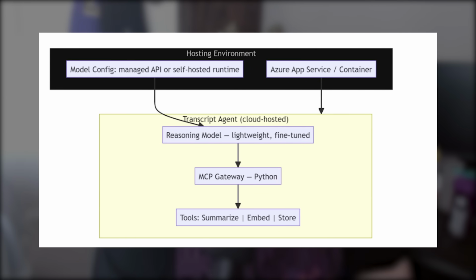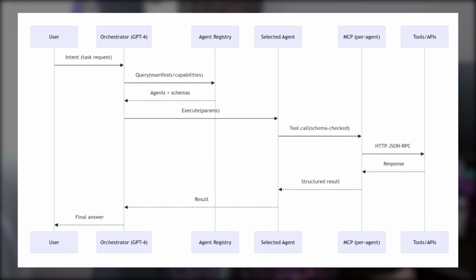Treat reasoning agents like microservices, but instead of exposing REST endpoints, they expose tools and capabilities. Each agent handles one domain, for example, transcripts, pipelines, or work items, and it communicates through its own model communication protocol layer, or MCP for short. The MCP layer acts as a domain gateway. It defines the tools, input schemas, and validation logic specific to that agent's role, almost like a typed interface for reasoning.